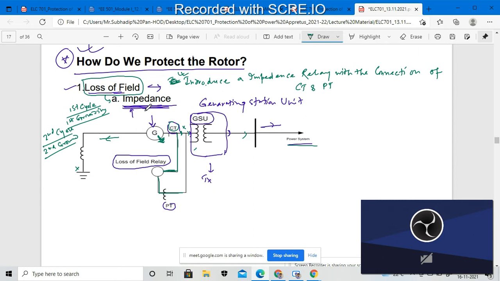Other options will also be there when we go to module 2, the rotor protection operation: how could I protect the rotor using the different protection schemes. We are discussing only the preliminary part of the schemes available in protection for a generalized purpose, and more schemes will be there inside the rotor protections, which we will discuss in module 2.